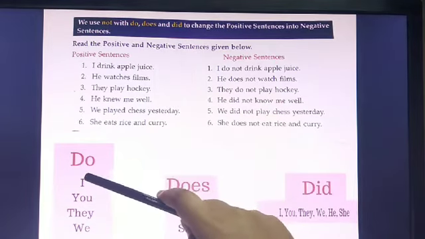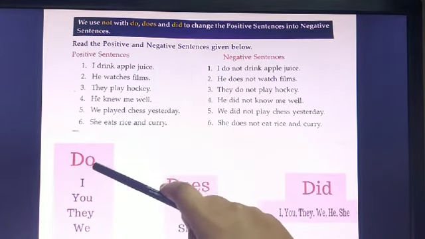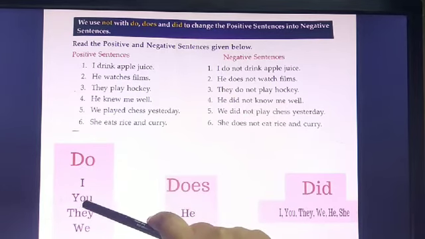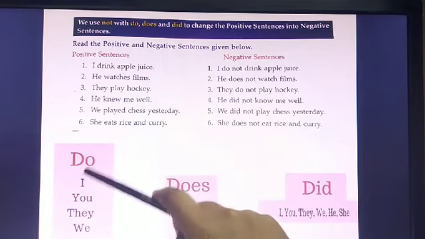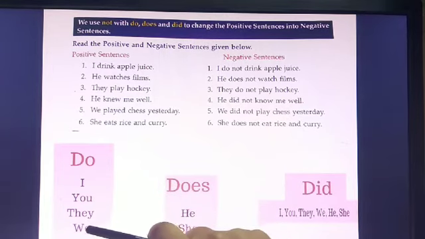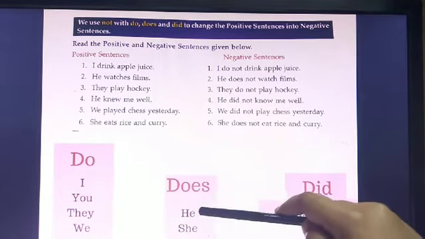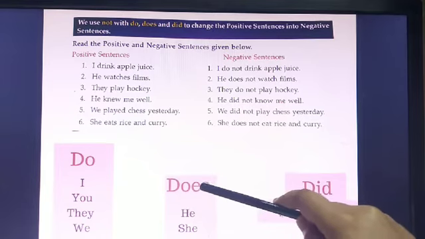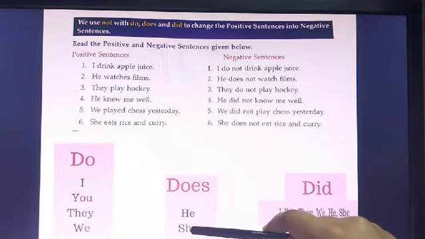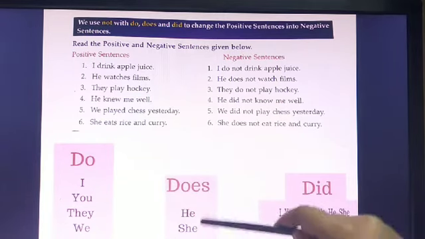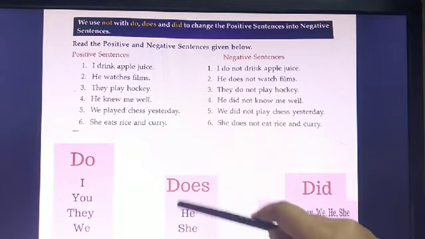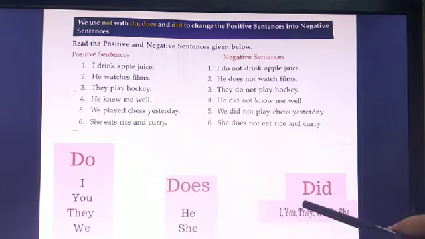That is, we use do with I, you, they and we: I do, you do, they do, we do. We use does with he and she: he does, she does. And we use did with all of these.